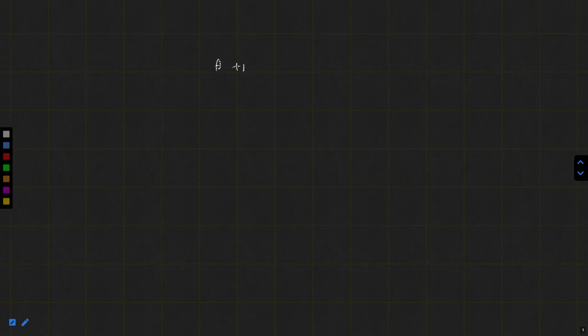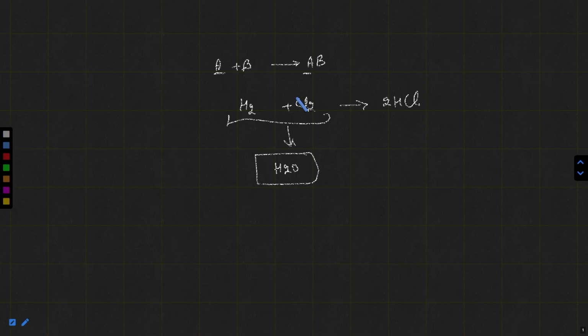If a chemical equation is happening like A plus B gives AB, I'm giving you a simple example, whatever element is present here, A, the same element will be here, A. For example, if you are taking a reaction like H2 plus Cl2 gives 2HCl, and if you write H2 plus Cl2 gives H2O, it will be wrong, because the initial substances, known as reactants, react with each other, interact and transform themselves into new substances, and these new substances are known as products.